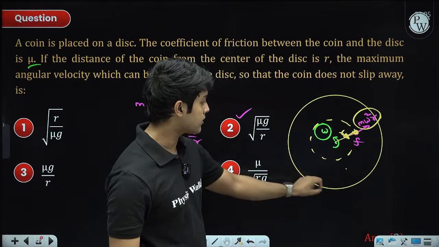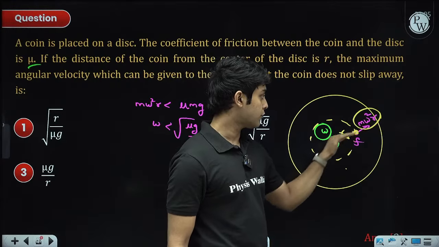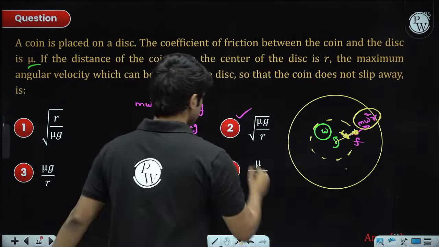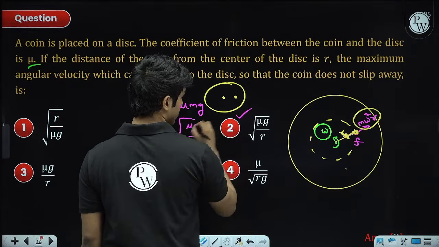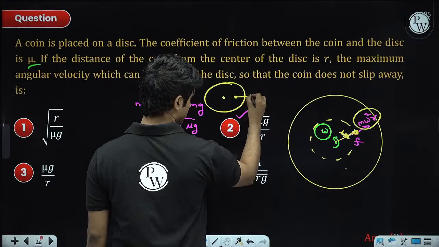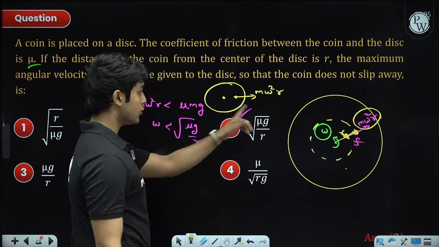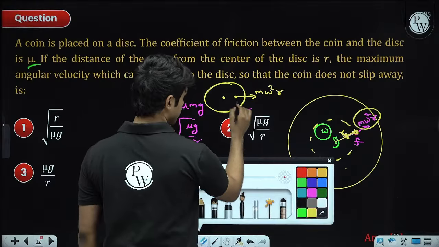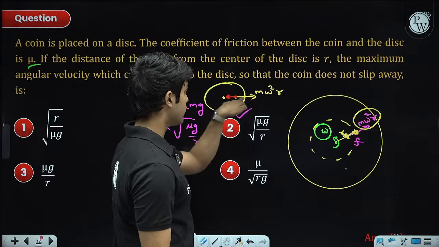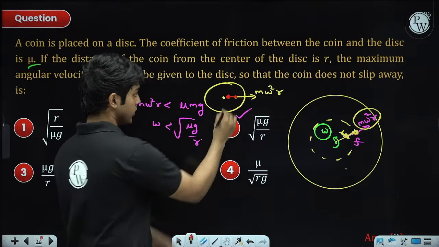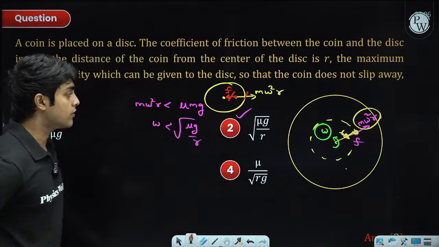So I am solving with respect to the disk's frame, right? That's why I am using the centrifugal force here. So if you assume the disk is at rest, then what will happen? We'll have to apply the centrifugal force, which is radially outward, m omega square r. So who's going to balance this m omega square r? It's the friction force that acts towards the center. Centrifugal is radially outwards, so friction will be towards the center. And these two must balance out and the coin will be at rest.